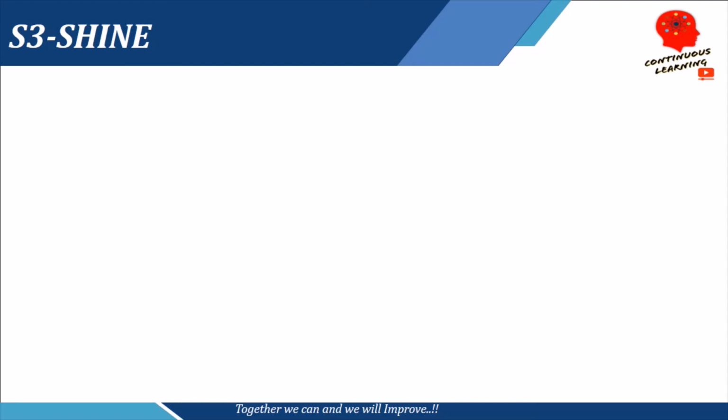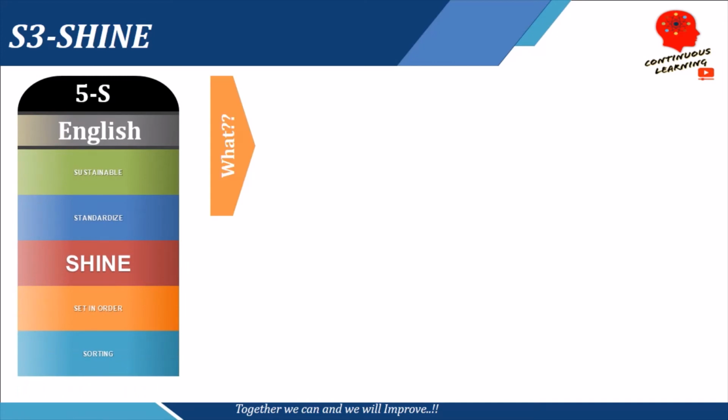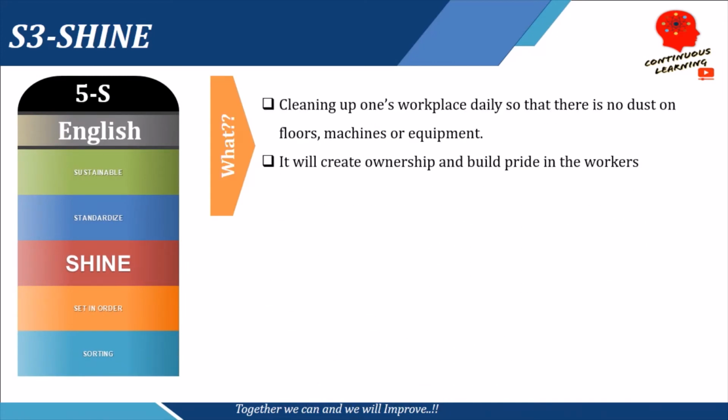Let us move to step 3. Step 3 of 5S is shine. So in shine, what do we do? We basically clean up one's workplace daily so that there is no dust on the floor, on the machine, on the work table or on the equipment. And second, it helps us create ownership and build pride amongst the workers or the employees who are doing it.